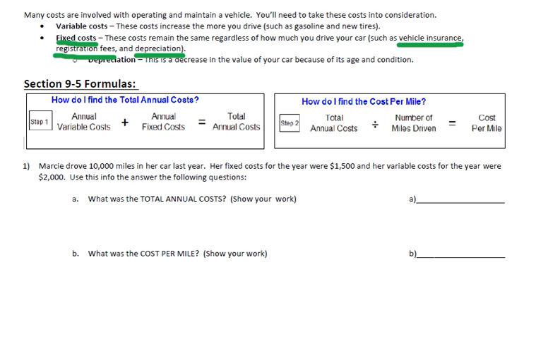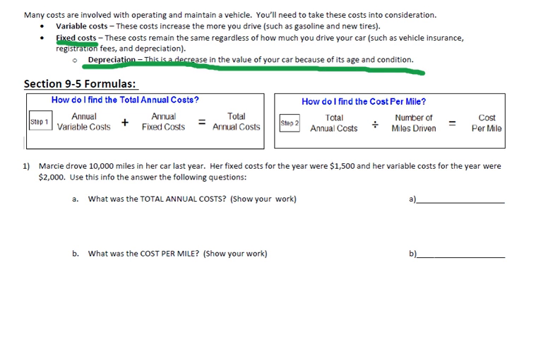Now, what is depreciation? You saw that word and you're like, what is that? Well, depreciation is a decrease in the value of your car because of its age and its condition. Now, depreciation is always going to happen. It doesn't matter if you use your car or not. But you can slow down depreciation by not driving your car as much and by taking really good care of it, by keeping it in a garage and washing it and just keeping it maintained. So those are things that can help.